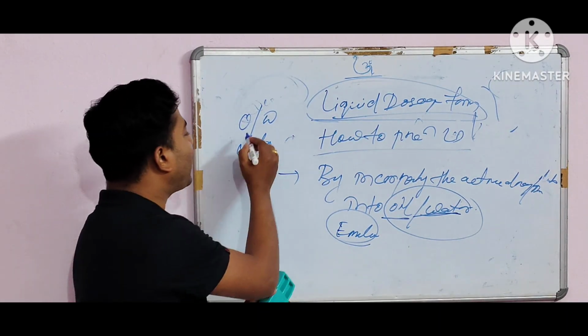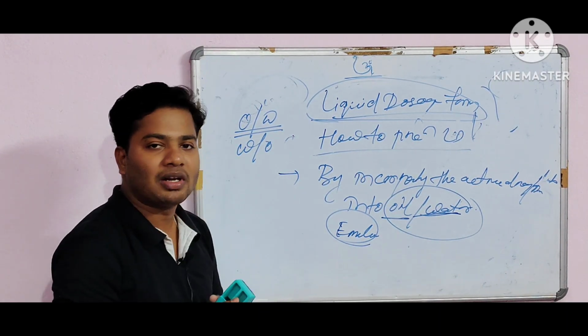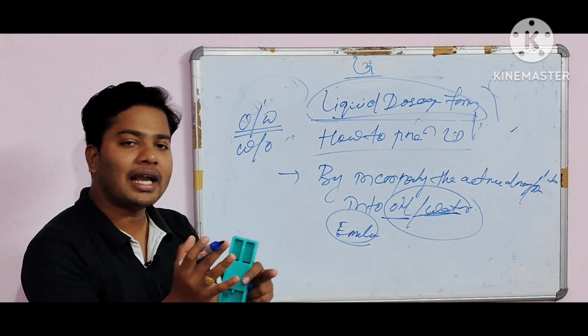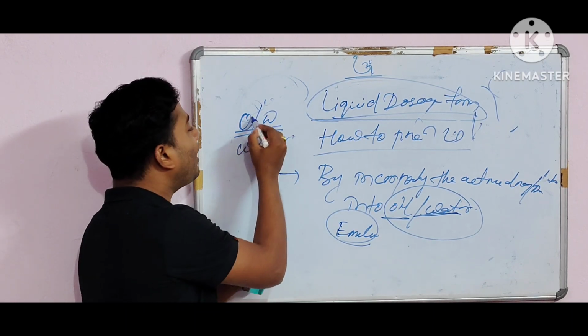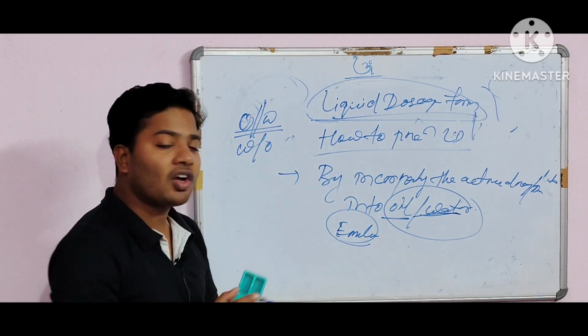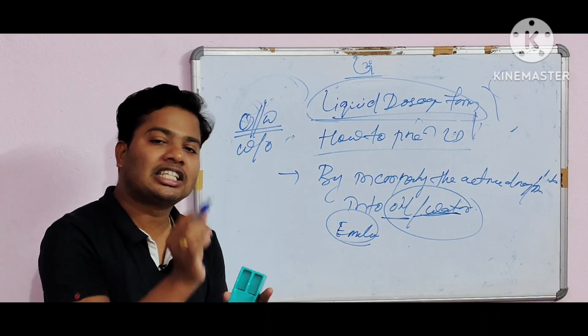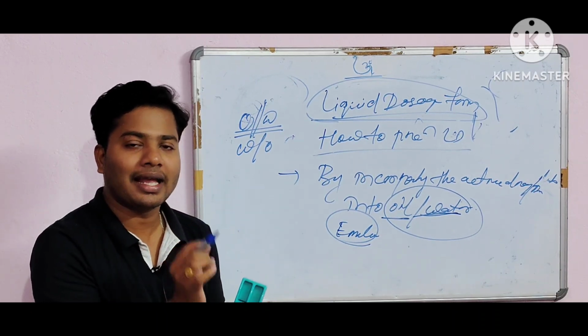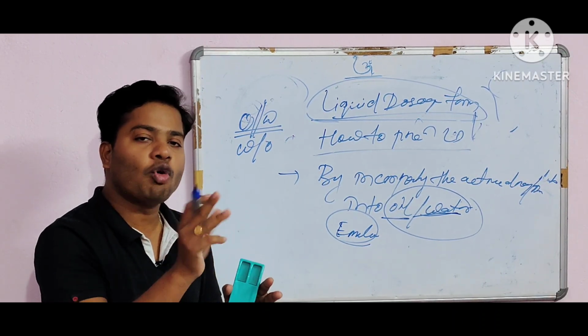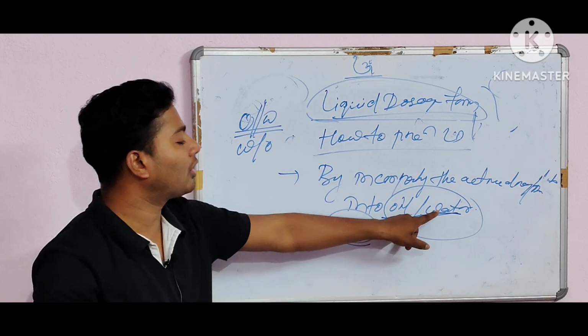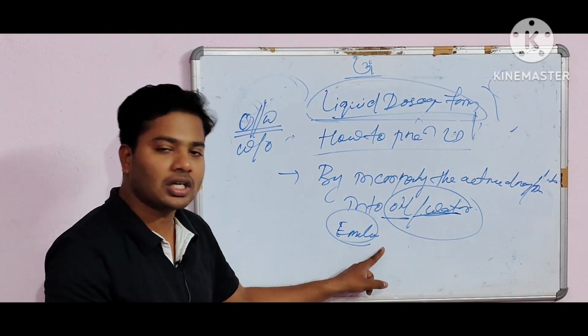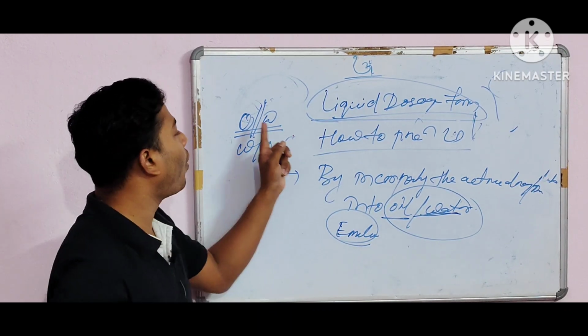Suppose we prepare an oil in water type of emulsion. In that case, you have to incorporate the oil inside the water, because in the emulsion, the active drug is the oil. There are two parts in the emulsion, one is oil and another one is water.